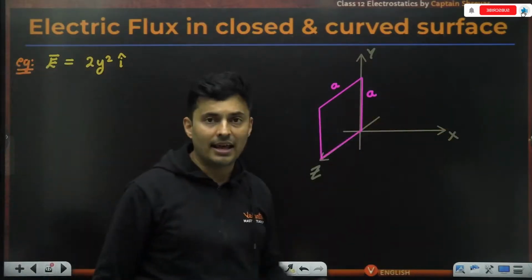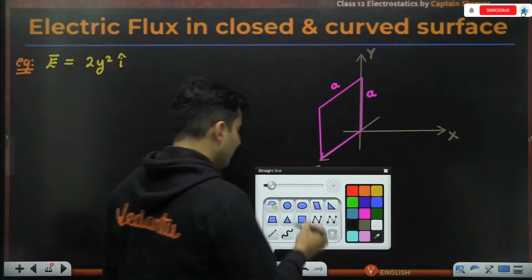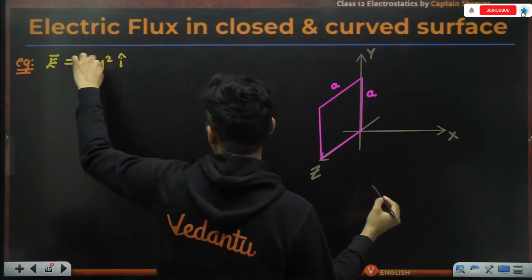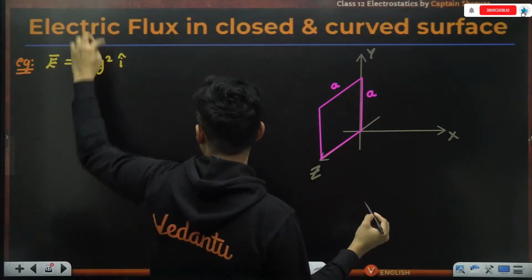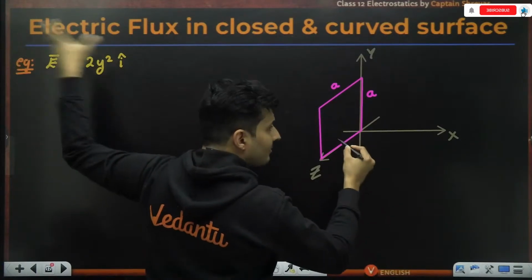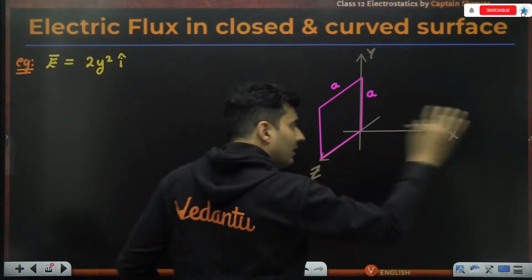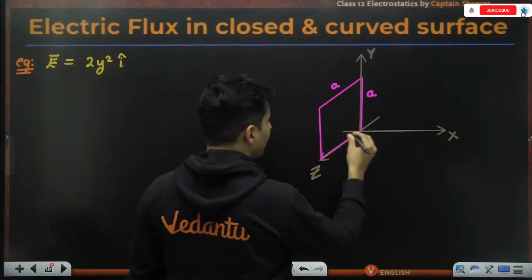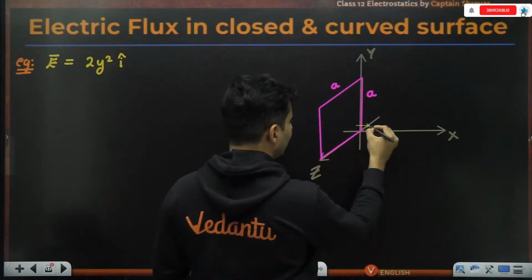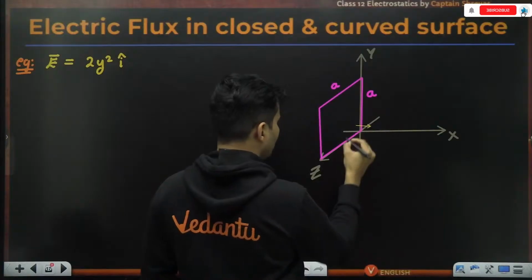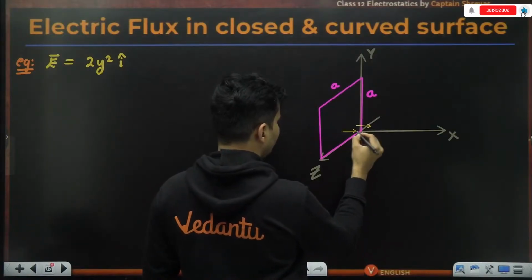That means in the x direction, which means, see, if the y coordinate is 0, this is 0. So electric field is not there. As y increases, electric field increases in the x direction, meaning i cap direction. So maybe, I'm just saying maybe, the electric field might look like this. I'm showing something over here.